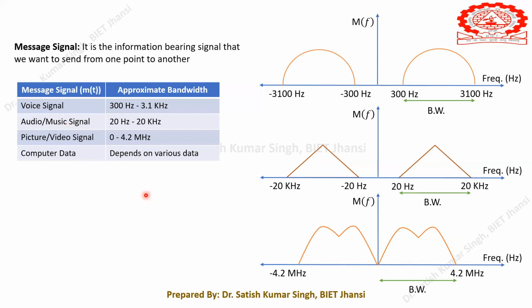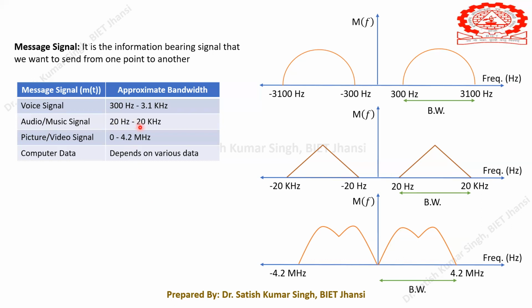In music we have musical instruments like guitar, tabla, piano, Casios, so many things. These have their own frequencies and they generate very high frequencies, and the same frequencies human voice cannot generate. Whatever these frequencies are, we are able to sense them through our ear. That's why it's called the audio signal or the music signal.